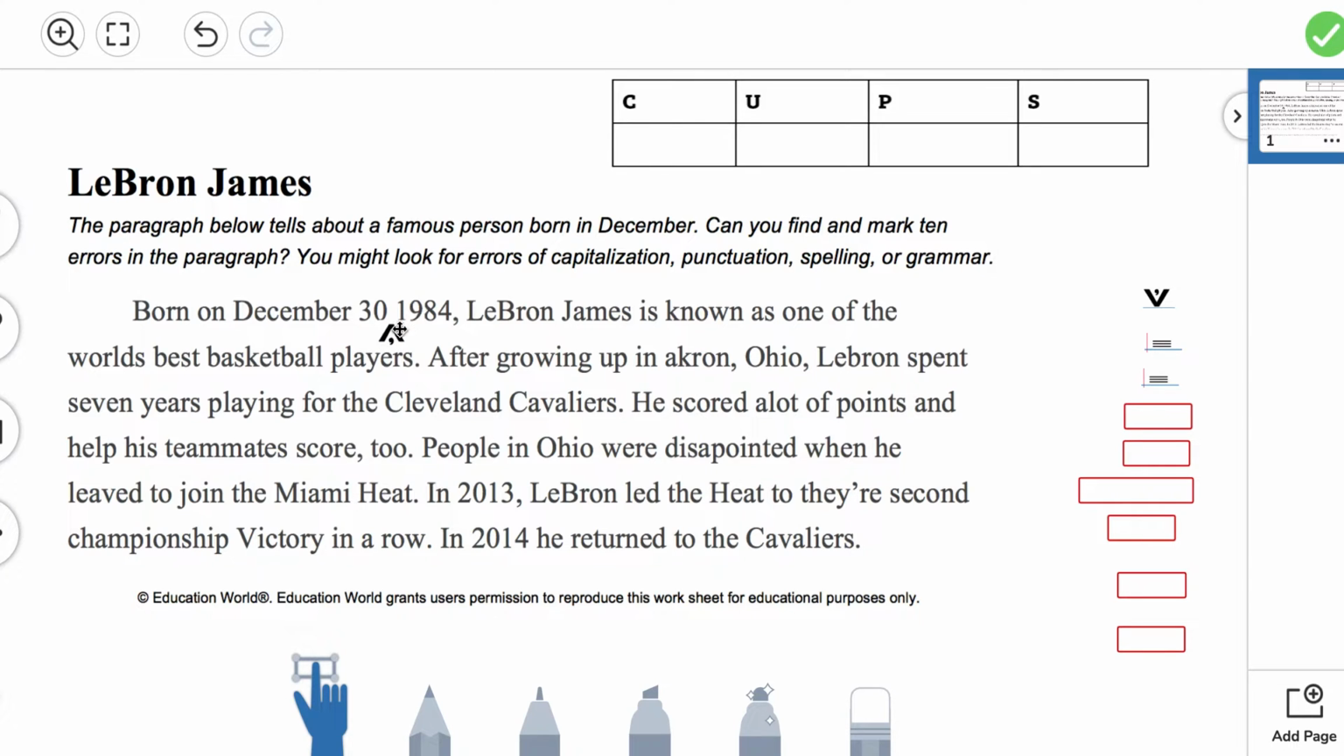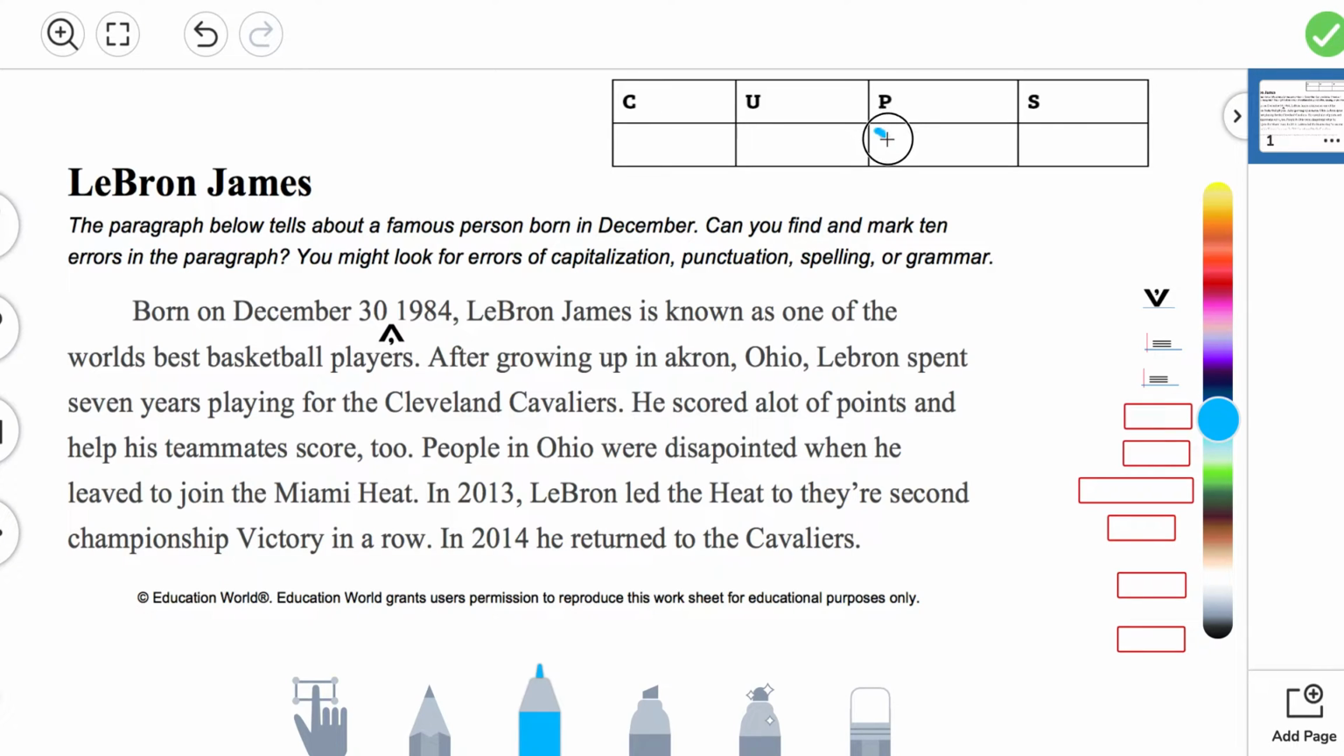1 down. Now that error, was it dealing with capitalization, usage, punctuation, or spelling? Now that was a punctuation error. A comma is a punctuation mark. So we're going to add a check mark underneath the P. That way you can see that this was a punctuation error.